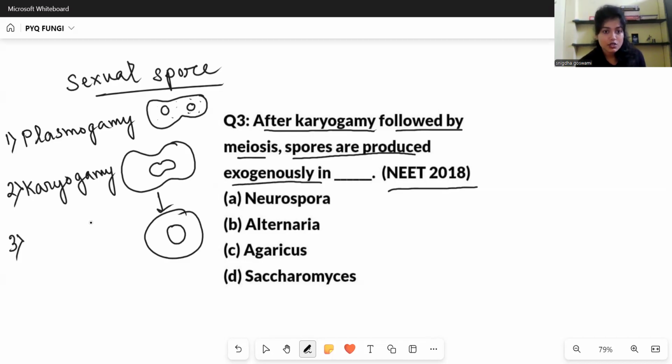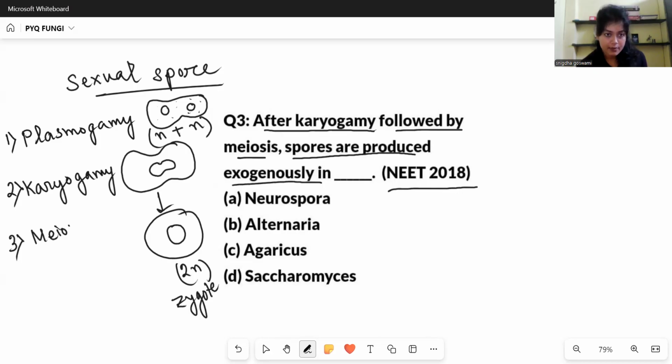So these 2 nucleuses have fused together. Now this is 2N, that is diploid. Before this was N, this was N. When plasmogamy happened, N plus N, but the karyons, the nucleuses, had not fused yet. So in this state, we call it the dikaryon stage, that is N plus N. But after the fusion of the nucleuses, we can say that this is 2N, right? So after this, what will happen? This is the zygote. This is the diploid zygote.